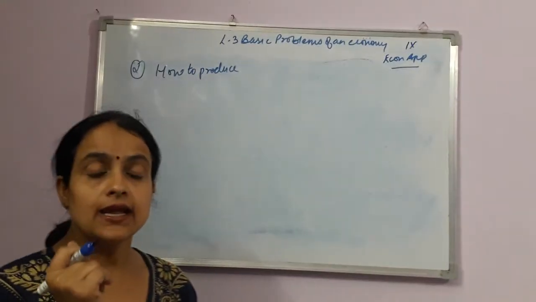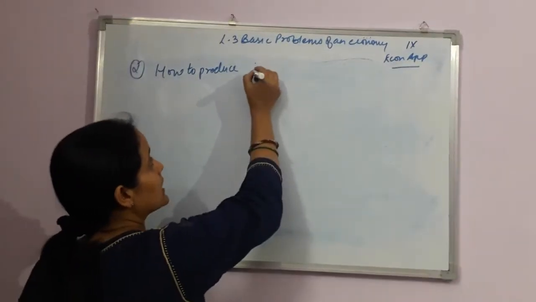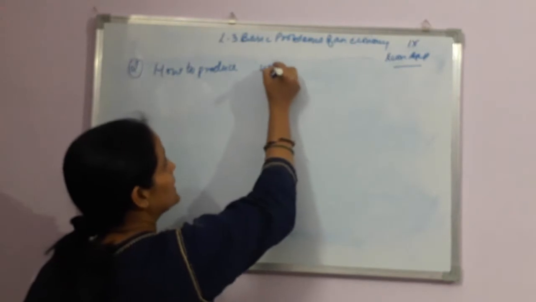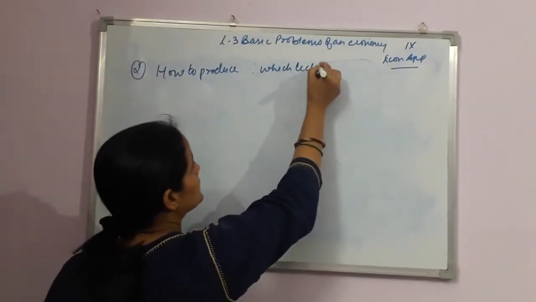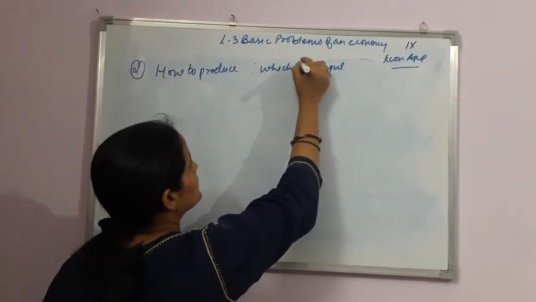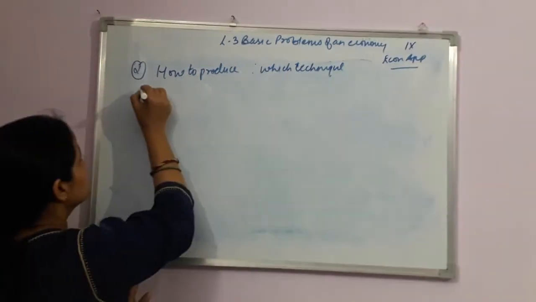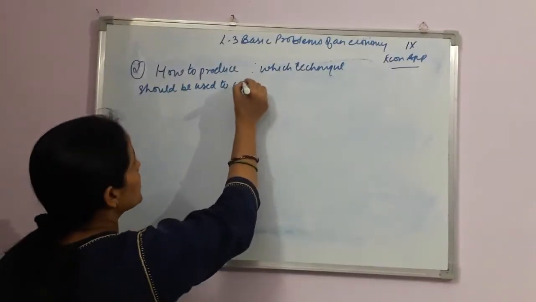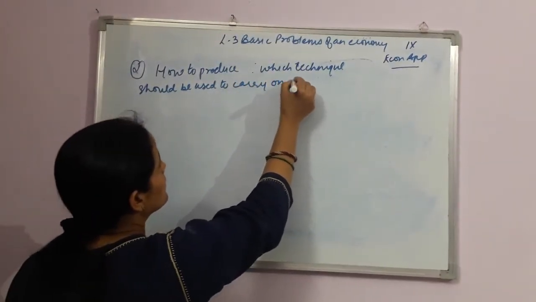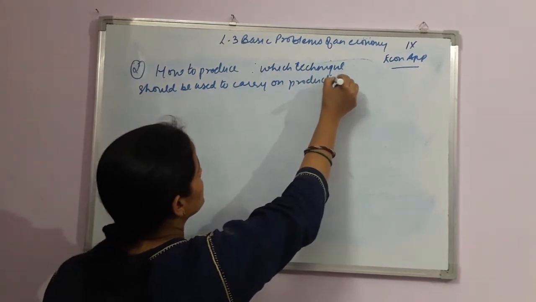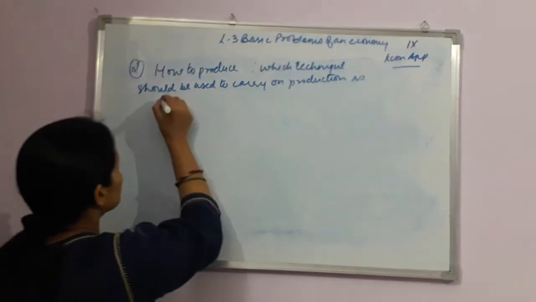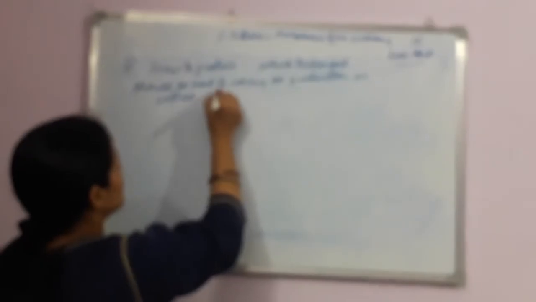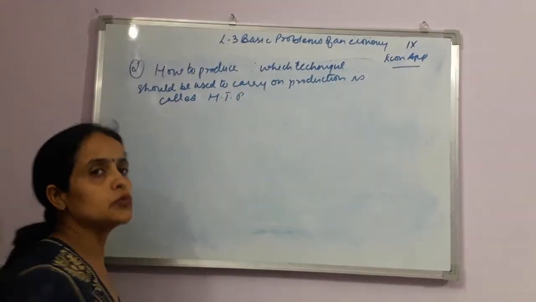When we start thinking about which technique should be used to carry on production, that is called the problem of how to produce, right?